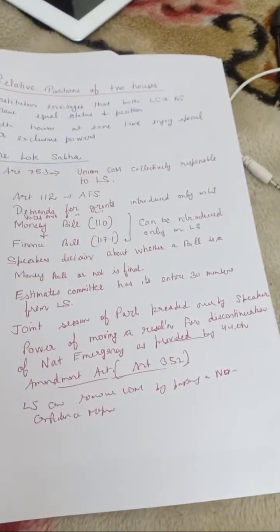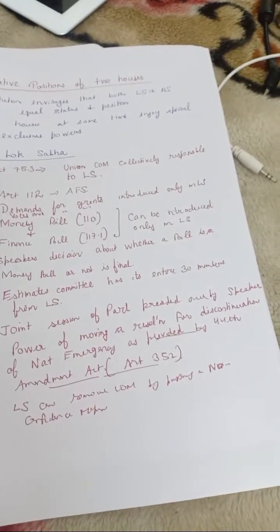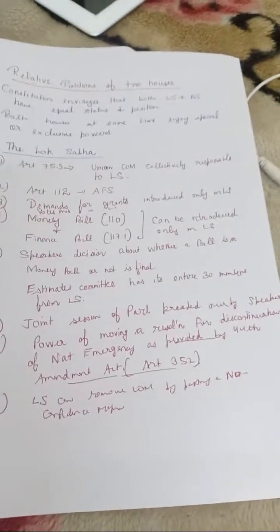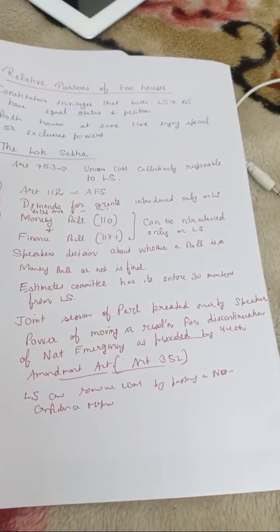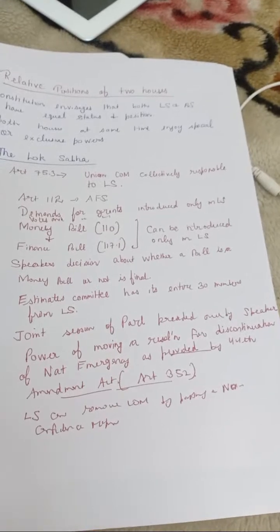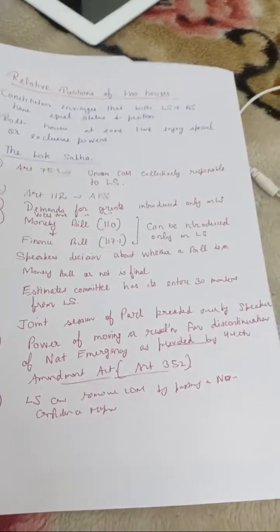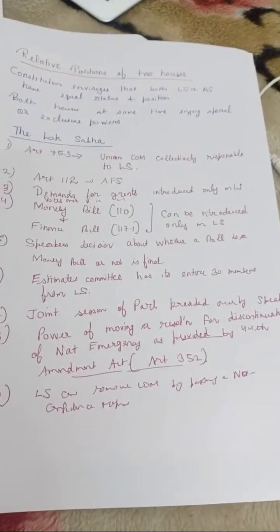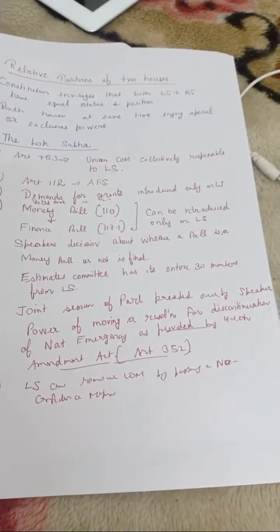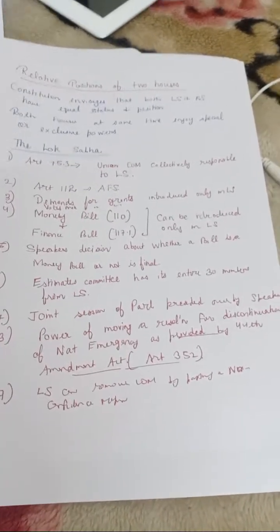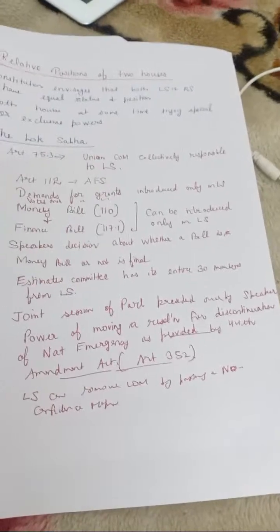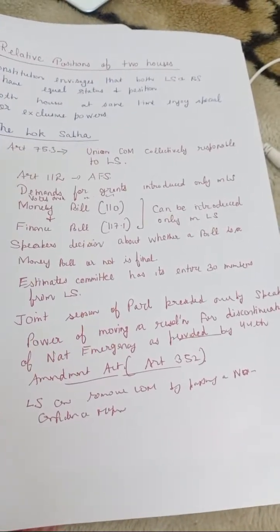But in this case, if Lok Sabha is dissolved or in the process of dissolution, or is not functioning, Rajya Sabha has a role in it. Rajya Sabha can too move a resolution for approval of national emergency. Another exclusive power of Lok Sabha is that a no confidence motion against the government can be passed only in Lok Sabha, not in Rajya Sabha.